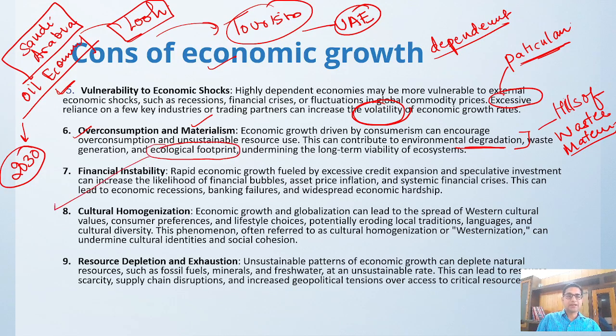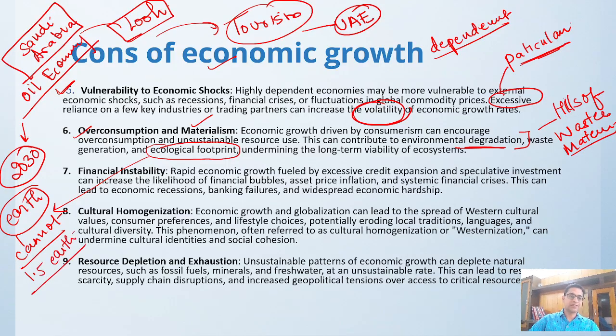As per the recent report, it is said that now Earth cannot satisfy the needs of the number of people that we are having. So we need 1.5 Earths in order to satisfy the needs of this many people in the world. That is the concept.